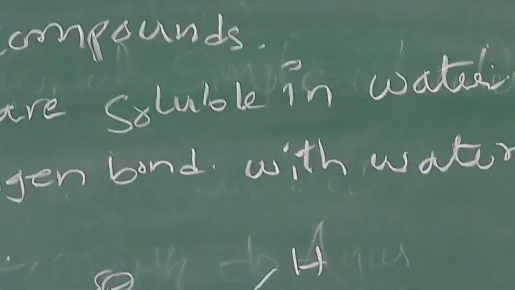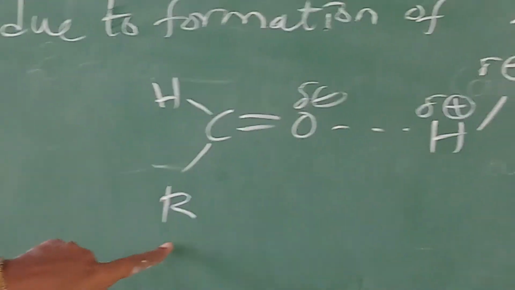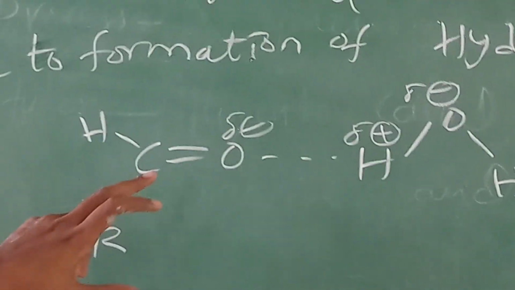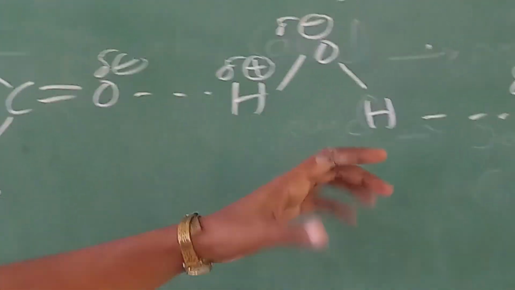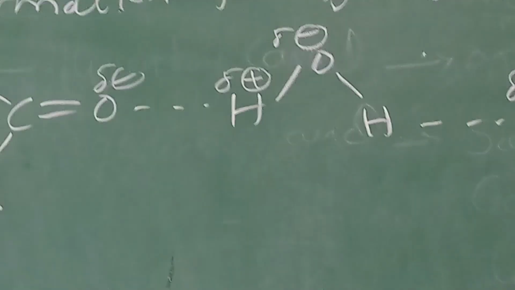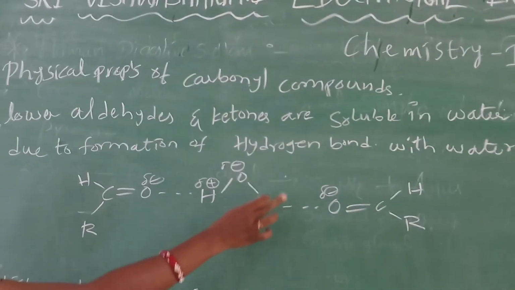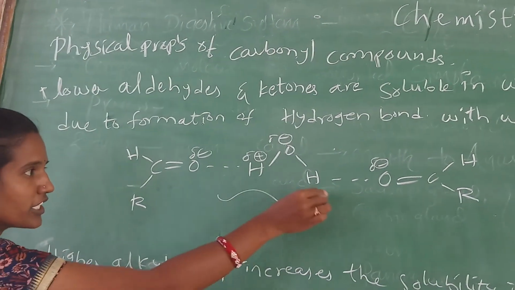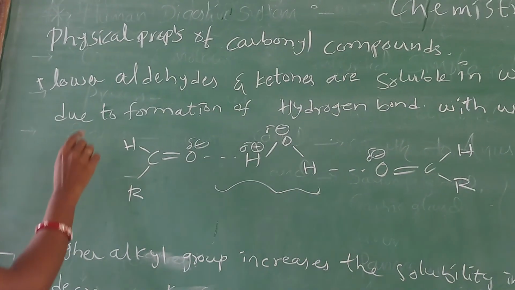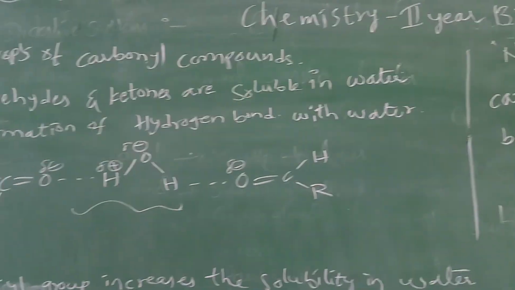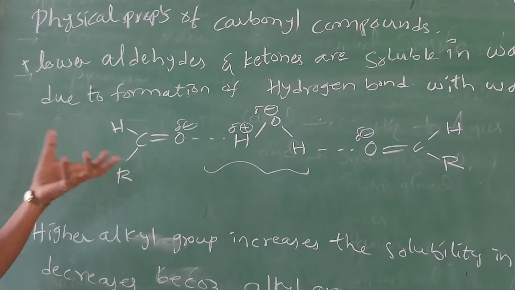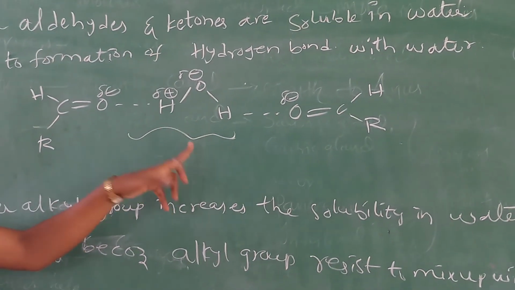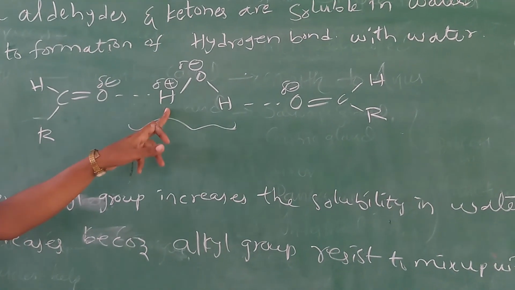See one example here, acetaldehyde or RCHO, where R means alkyl; you can take methyl, ethyl. Here I am taking two aldehydes. The two aldehydes are easily soluble in water because they can form hydrogen bonds with water molecules. That's why they are easily soluble in water. So why are they soluble in water? Because they can form hydrogen bonds with water. The aldehyde groups form hydrogen bonds with water.